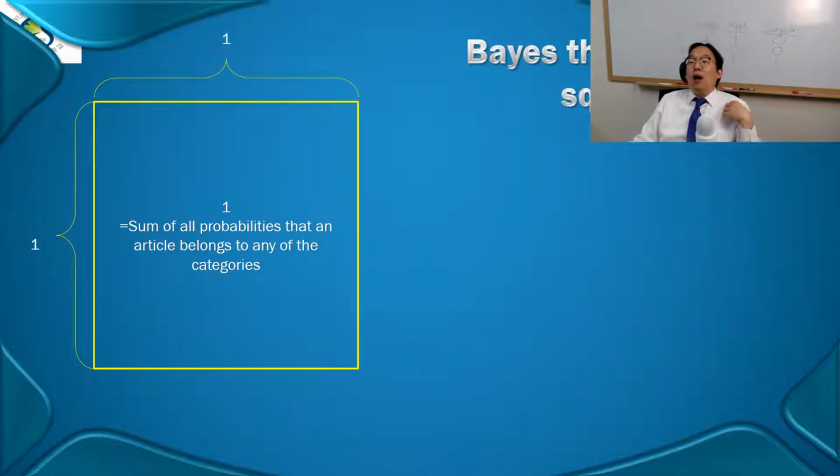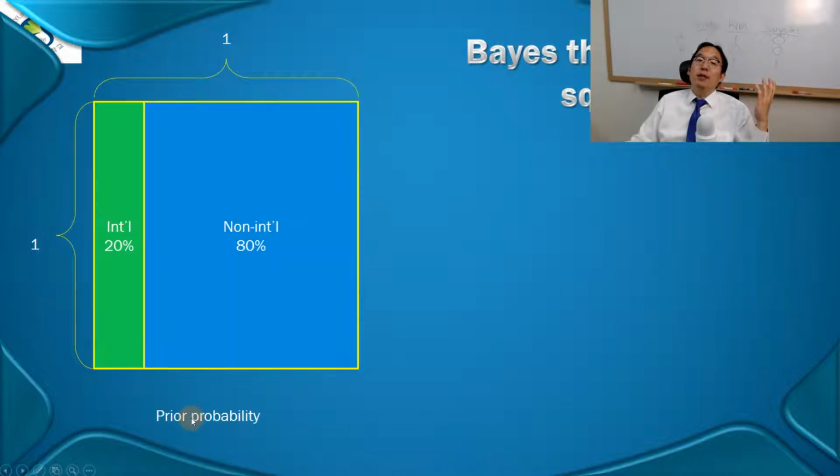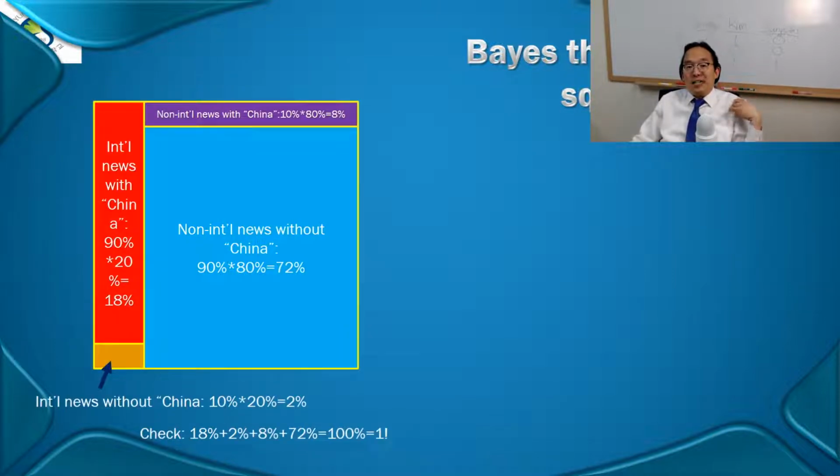Anyway, just like what I did before, I can do these kinds of numbers, Bayesian posterior probabilities, using this square and rectangle setting. All kinds of outcomes, the probabilities sum up to be 1, right? The prior probability of being in the international category versus the non-international category is a 20-80 split. Then for each category, we can compute the conditional probability.